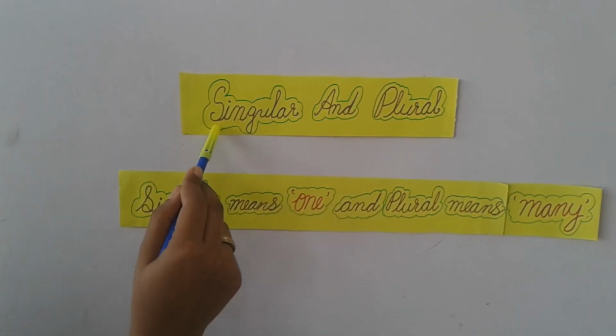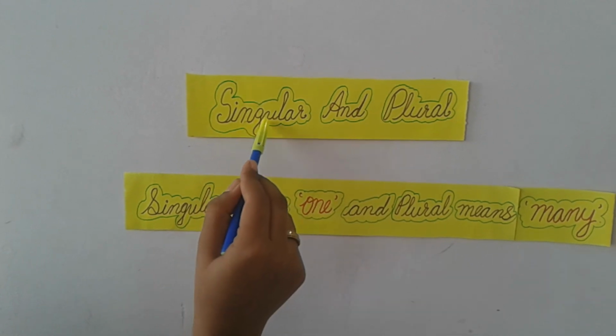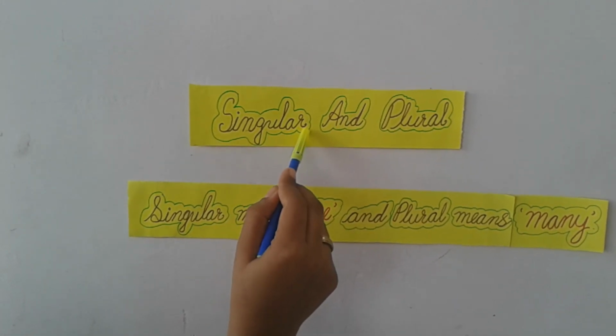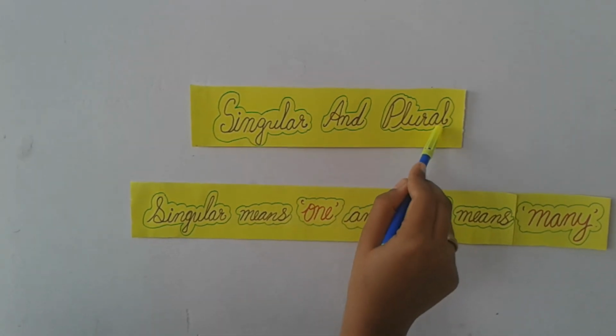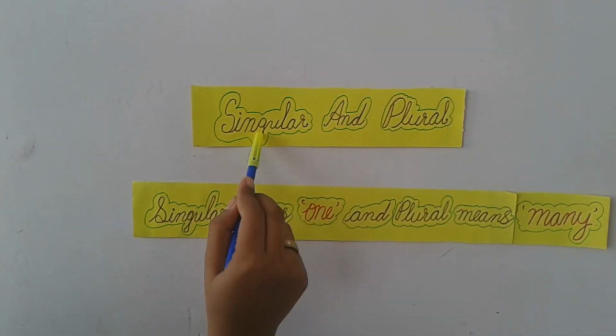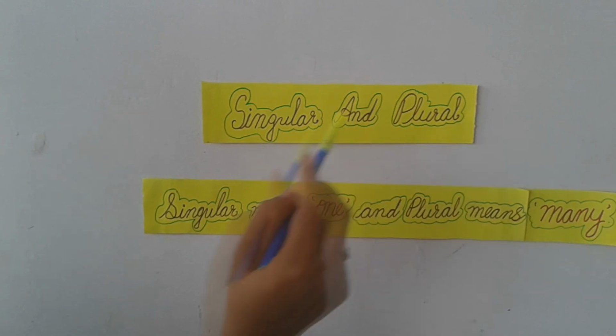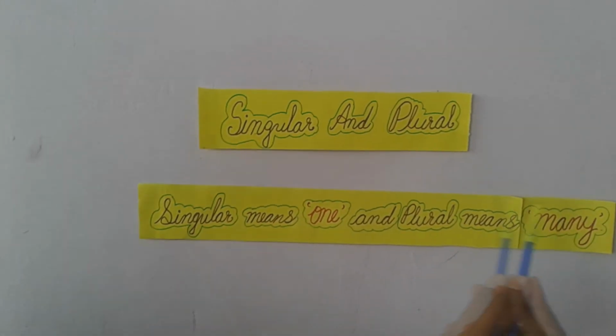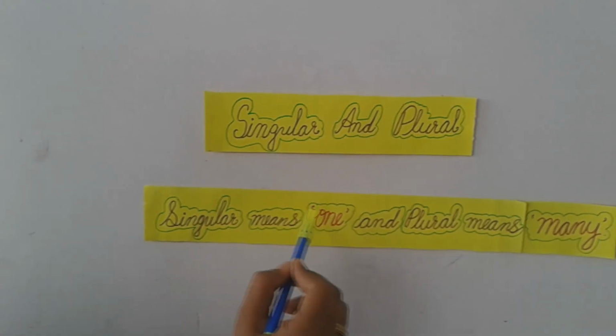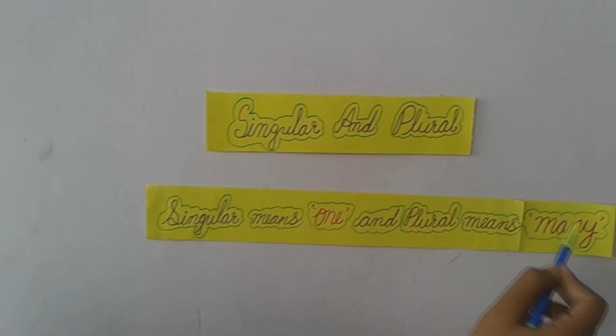Today we are going to learn singular and plural. Singular means one, plural means many. Understood, children? Singular means one and plural means many.